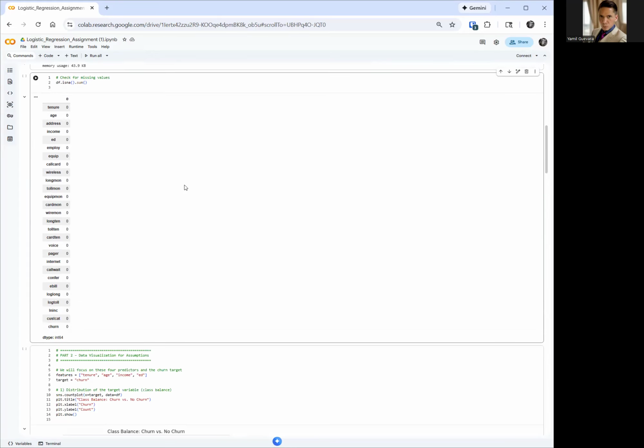Then the next block of code, we want to look for missing values. Are there missing values? If there are, we want to get rid of those missing values, because if you have a missing value, then your machine learning algorithm is just going to completely stop, completely stop in its tracks.